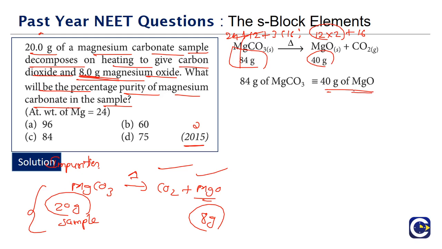So we want to have 40 grams of magnesium oxide, means we will be requiring 84 grams of magnesium carbonate.